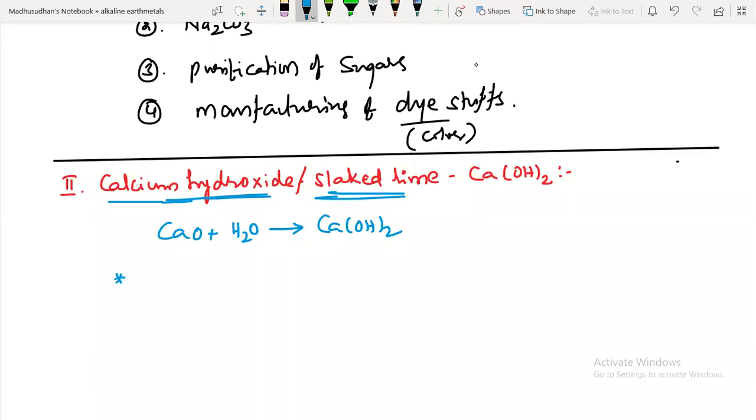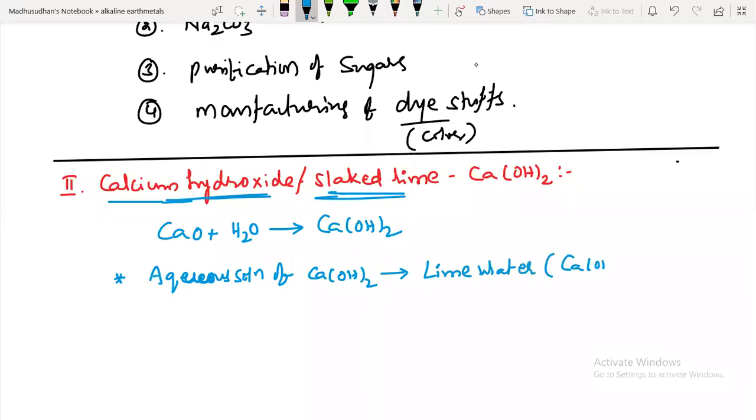Here, one more important point. Aqueous solution of calcium hydroxide is known as lime water. What is meant by lime water? Simply, calcium hydroxide with some amount of water. That is called lime water.